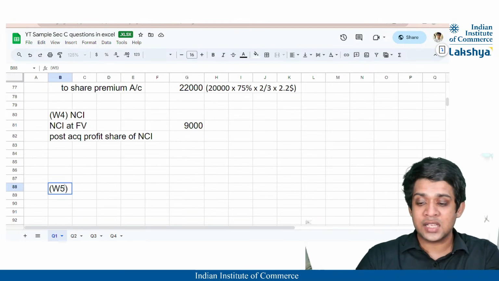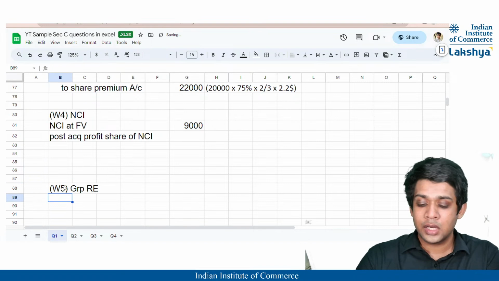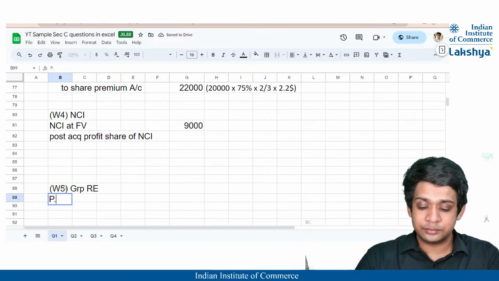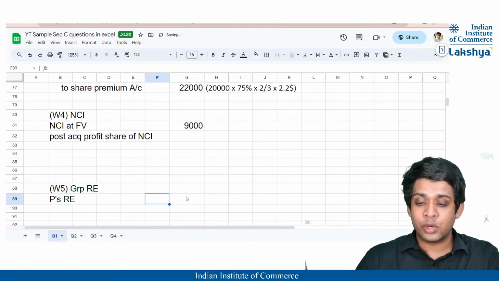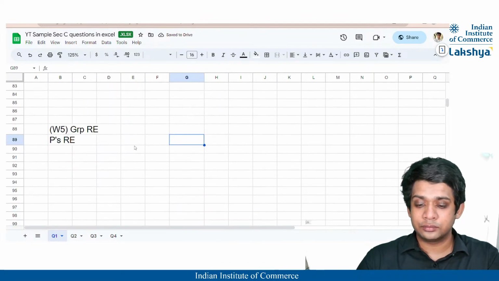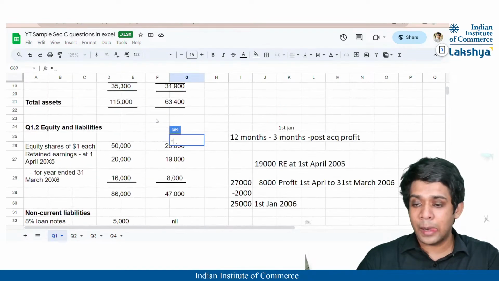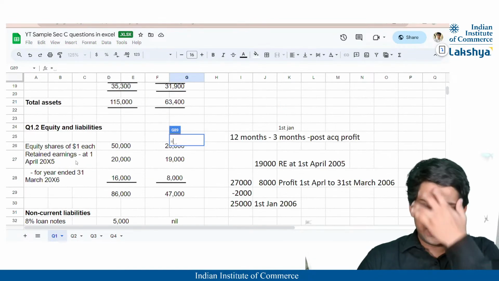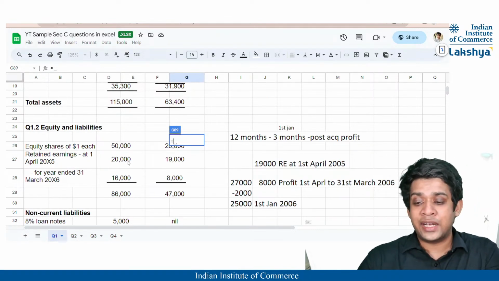Working note 5, the last part, that is nothing but the group retained earnings, which has the parent's retained earnings firstly. So what are the parent's retained earnings? It must be directly mentioned here. Yeah. So the parent's retained earnings at 1st April 2005, that means the opening, is 20,000.